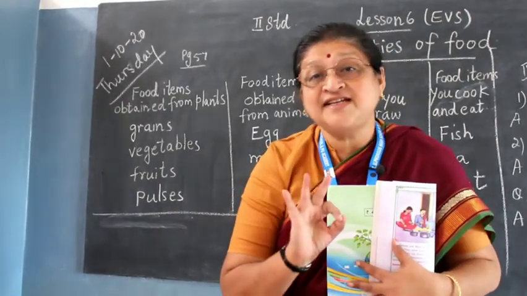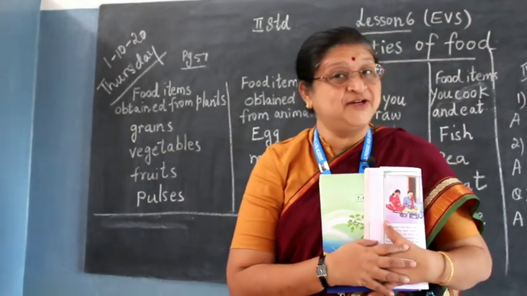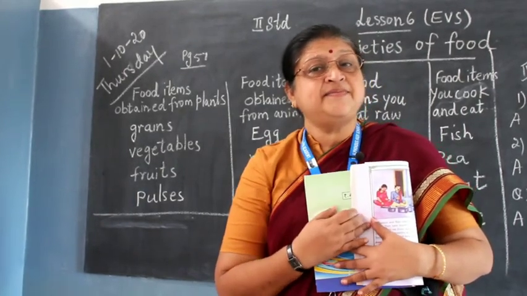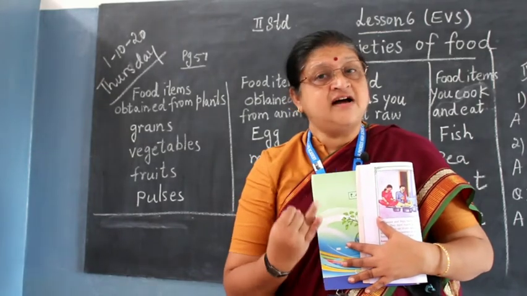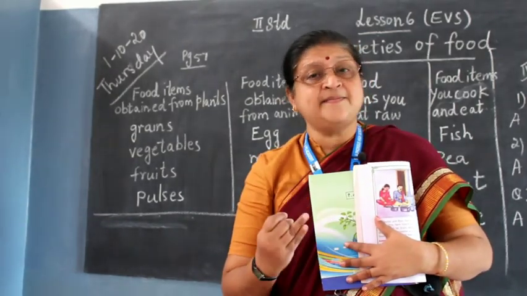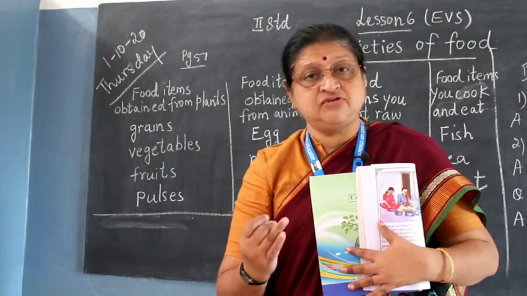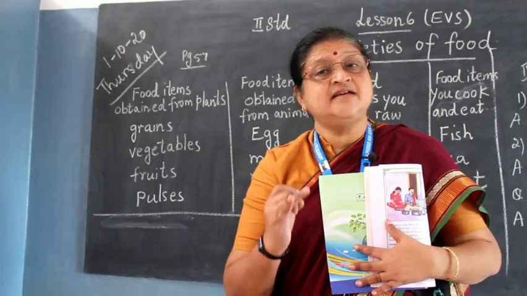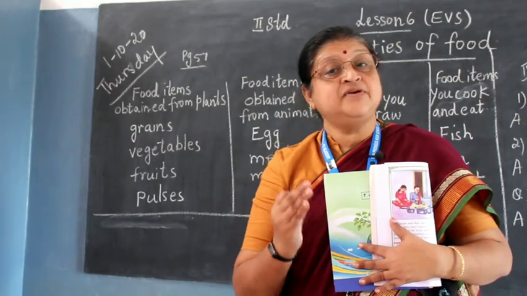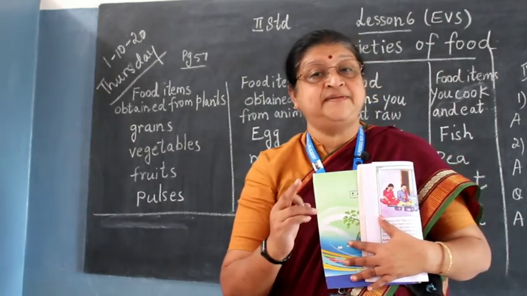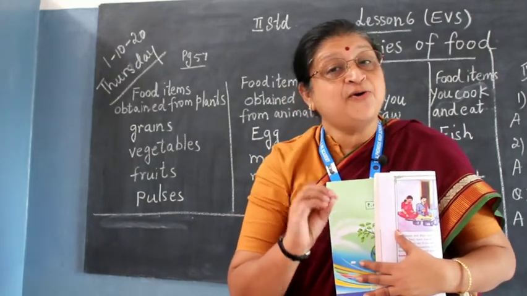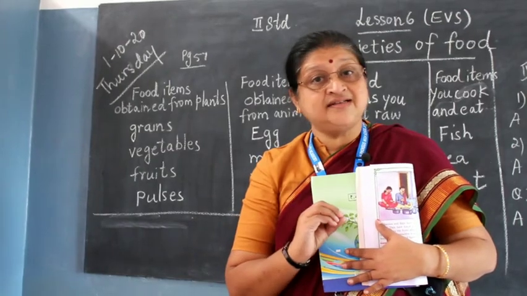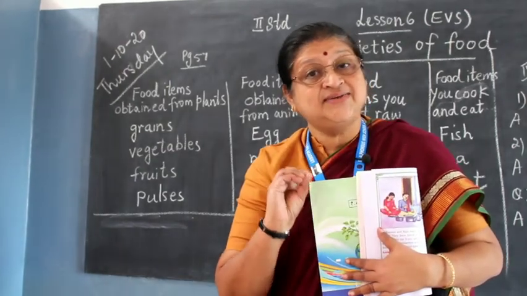You have to write 3 dishes what your mommy prepares. What could it be? I'm sure your mommy prepares rice every day. Mommy prepares dals every day. Dals may be like sambar, or she may make koot or something different. So you can say rice, then dals. Then mommy also will make 1 vegetable, the vegetable which all like. It may be beans, it may be carrot. So see that, you write that.